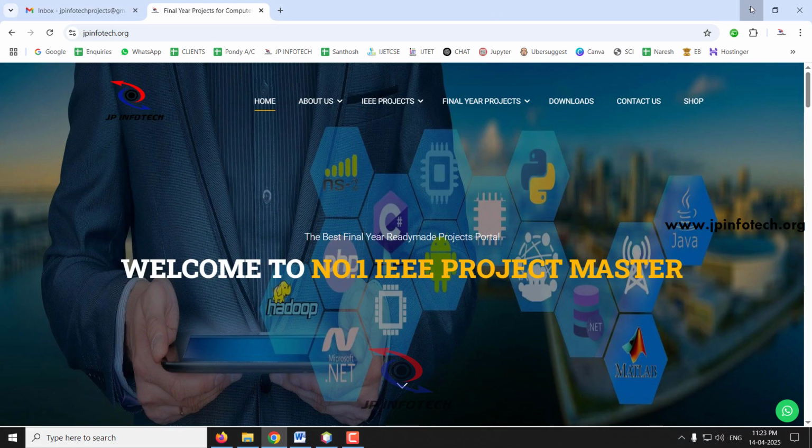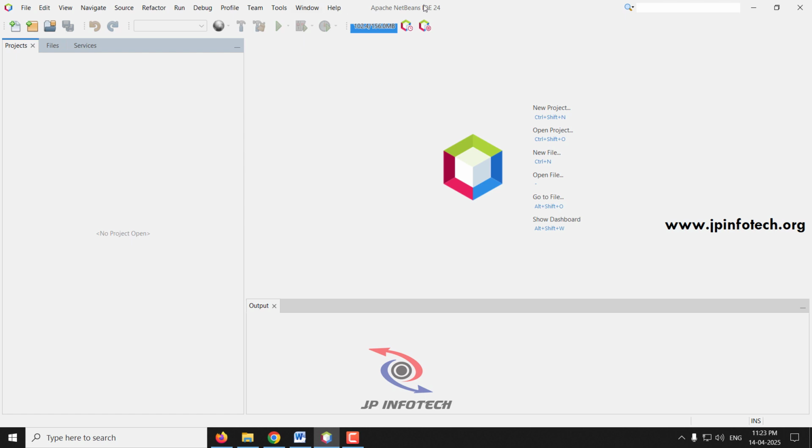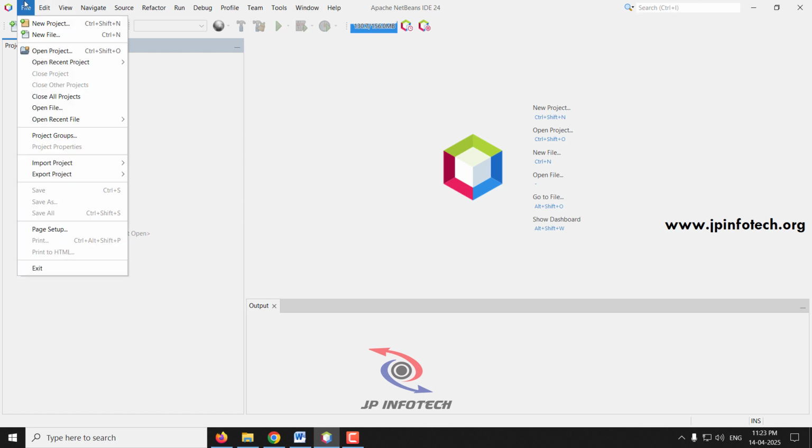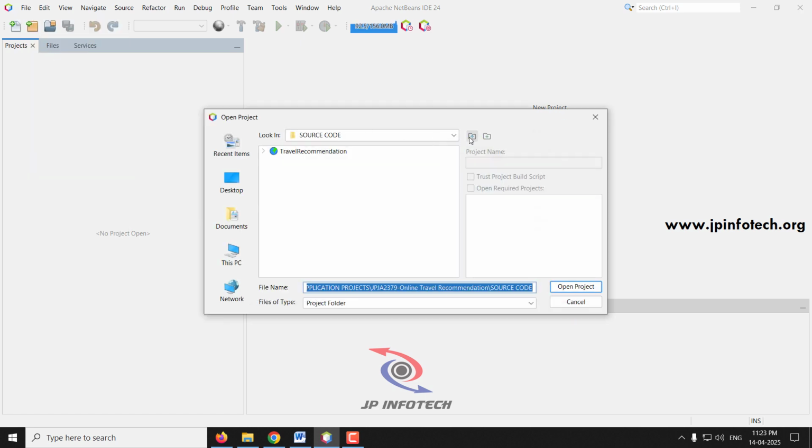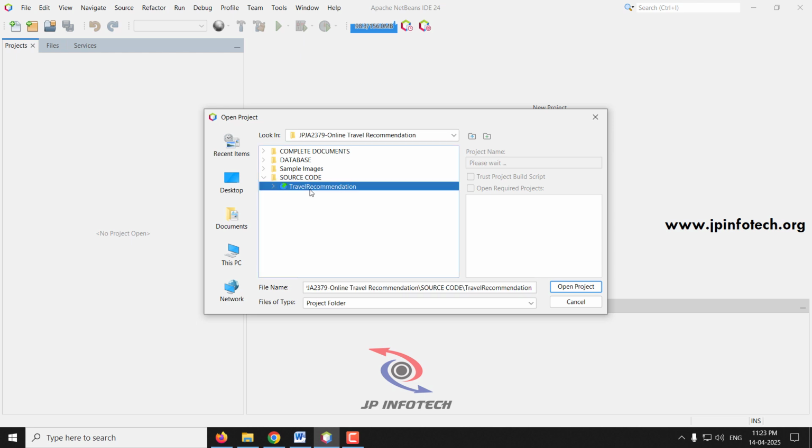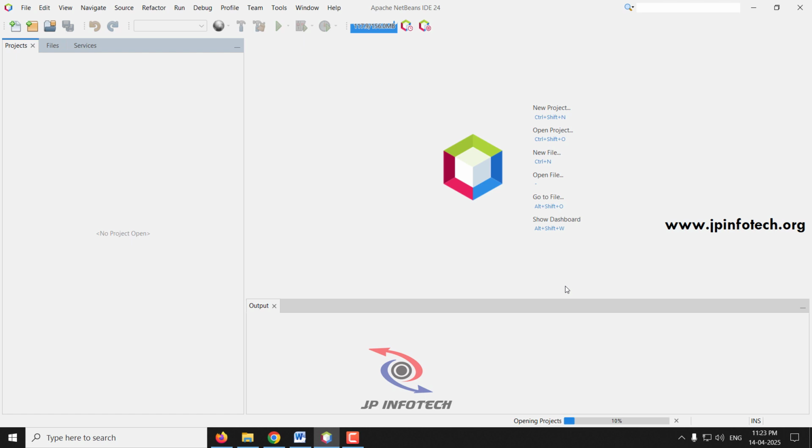So first open your Apache NetBeans IDE 24. Now let us import the project into the NetBeans IDE. Just go to the File menu and click Open Project. Now go to the project source code location. Inside the source code folder, we have this travel recommendation project. Just select this and click Open Project. Now kindly wait till the complete project is loaded into the NetBeans IDE.